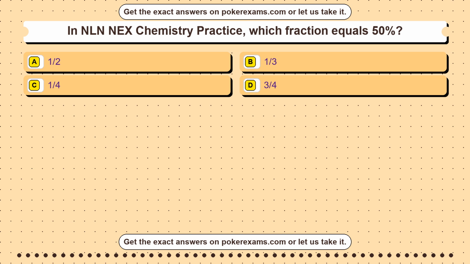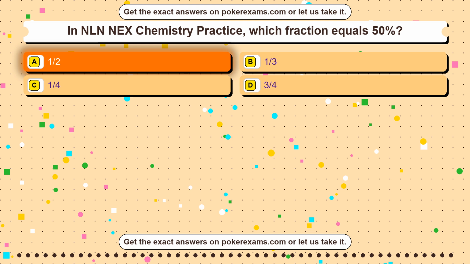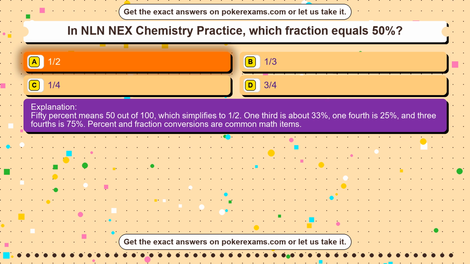Question 33. In NLN NEX Chemistry Practice, which fraction equals 50%? Option A. 1/2. Option B. 1/3. Option C. 1/4. Option D. 3/4. The correct answer is option A. 1/2. 50% means 50 out of 100, which simplifies to 1/2. 1/3 is about 33%, 1/4 is 25%, and 3/4 is 75%. Percent and fraction conversions are common math items.